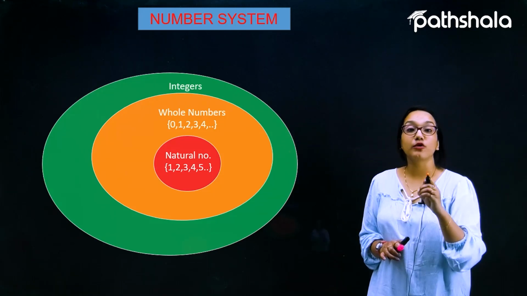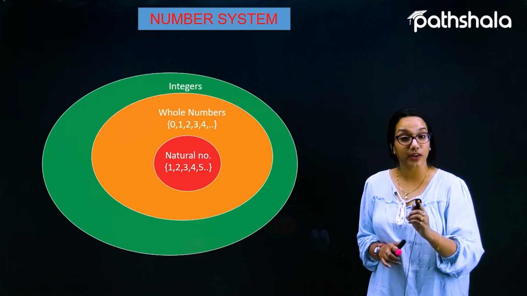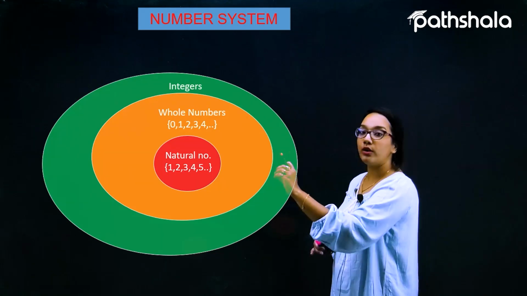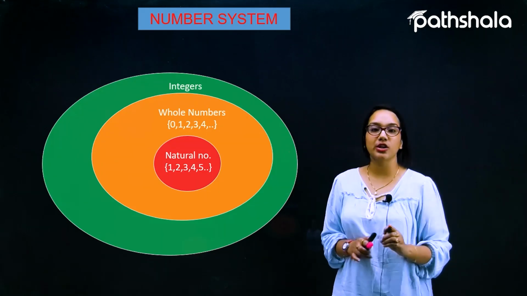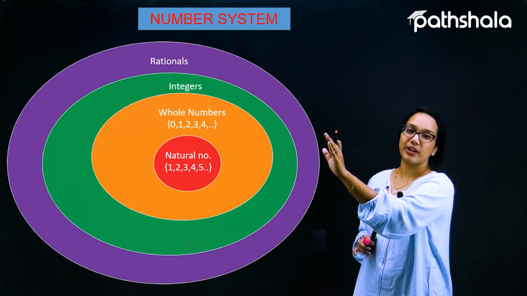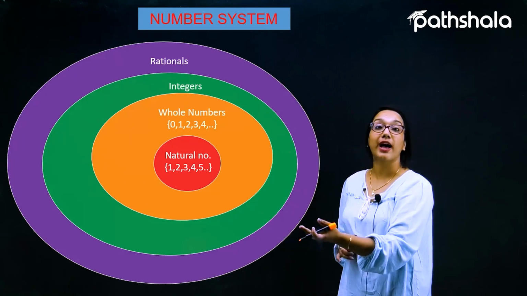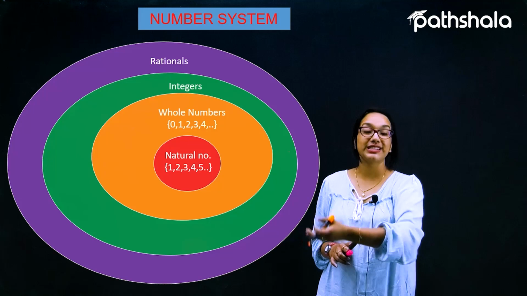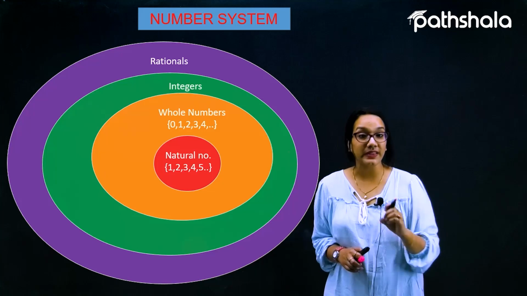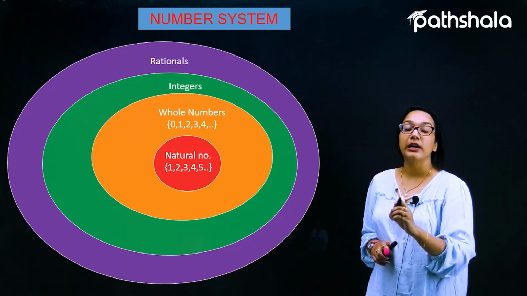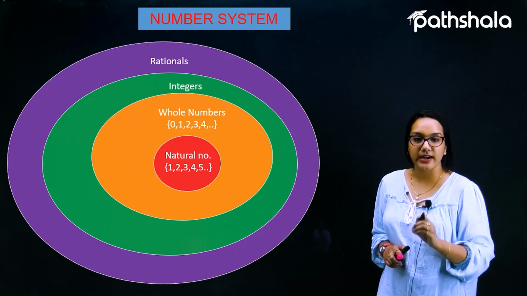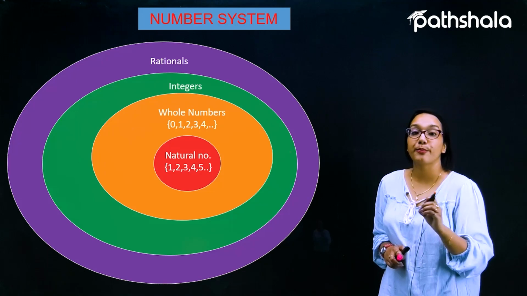Then at the last, we have talked about the numbers which are of the form P by Q. We know that every natural number is a rational number, every whole number is a rational number, every integer is a rational number. So now the collection is much bigger than the collection of integers, and such a collection is called the collection of rational numbers. This is the biggest collection out of all of these, and one very important thing is that every natural number is a rational number. Always remember these facts, which are the points to remember.